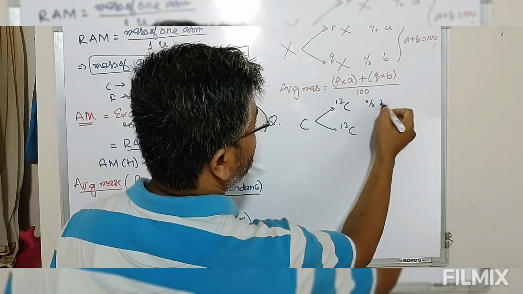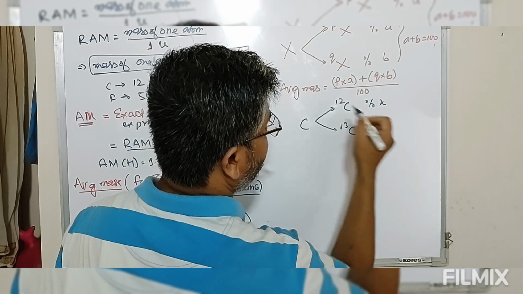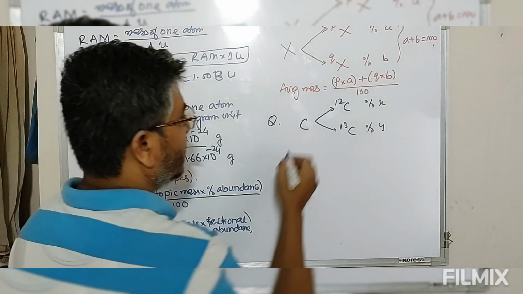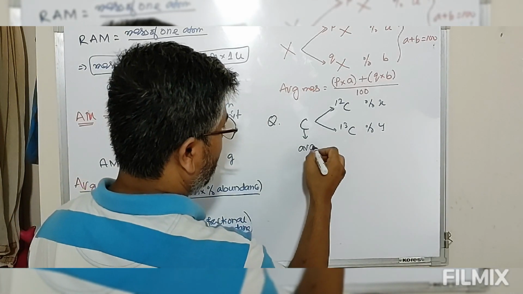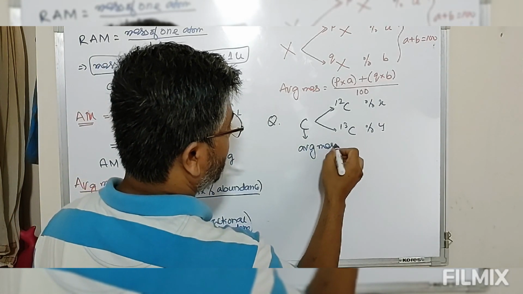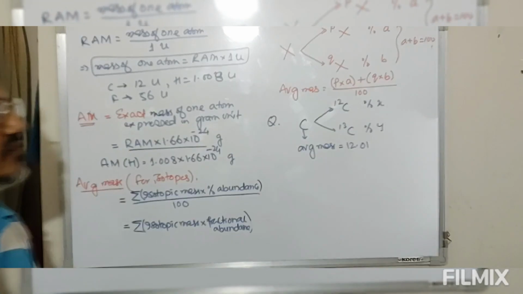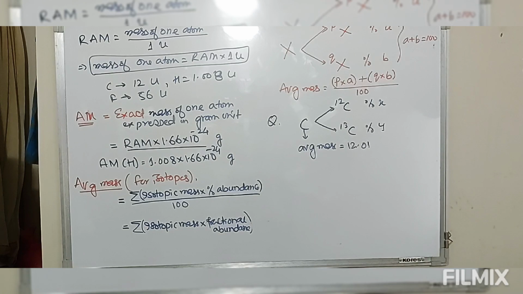Its percentage is suppose x, its percentage is y. Now we have to find the percentage of 12 and 13. The average mass of this carbon comes out to be 12.01. Then we have to find the percentage abundance of 12 and 13.